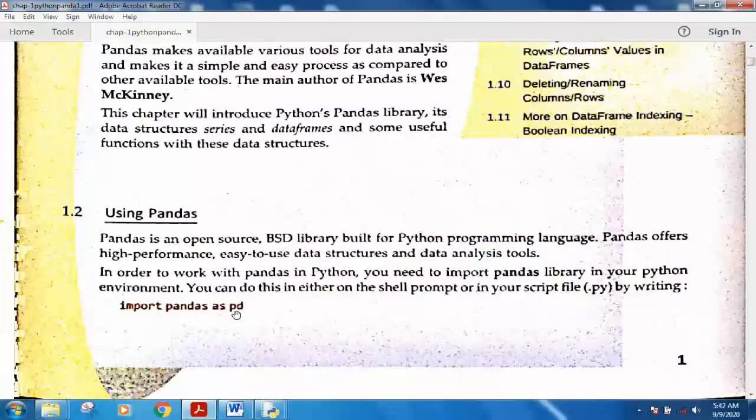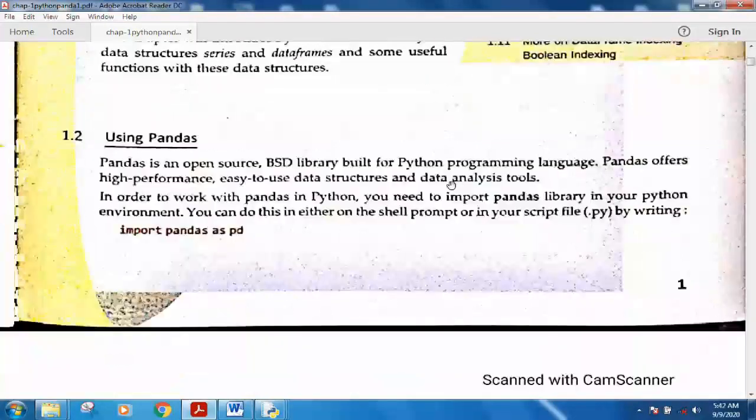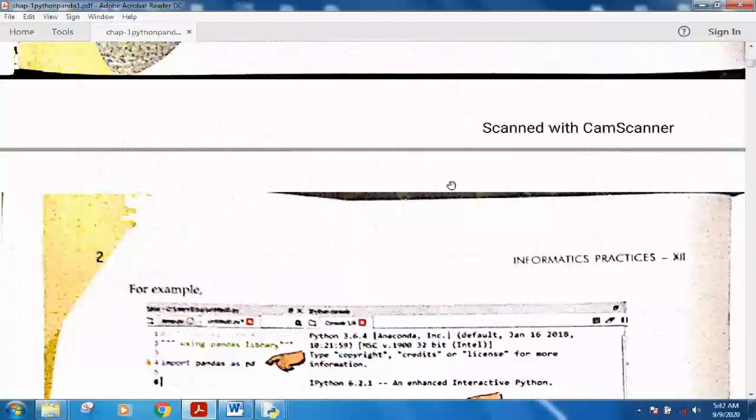Now one more thing. Before you start pandas, let me tell you what you should know. You should have knowledge of the numpy library, and you should have knowledge of lists and dictionaries, because they are very useful in creating the pandas data structures, series and data frames.